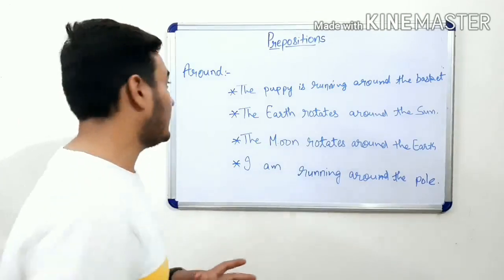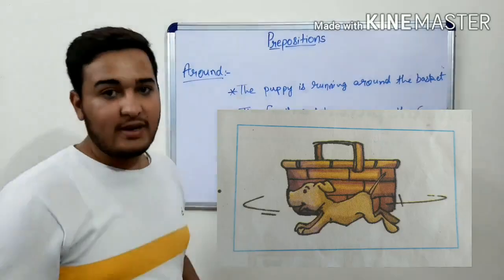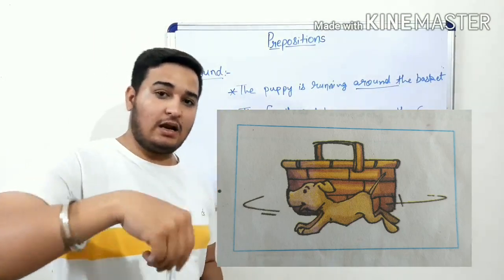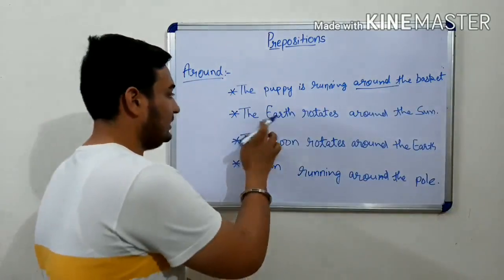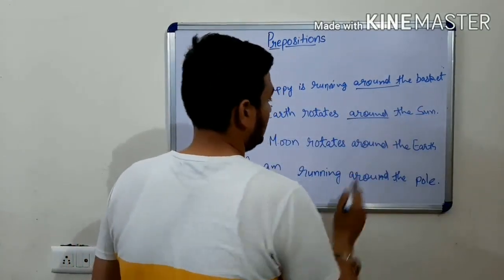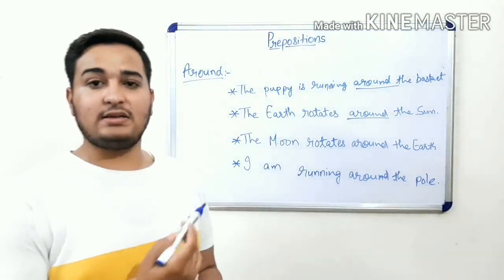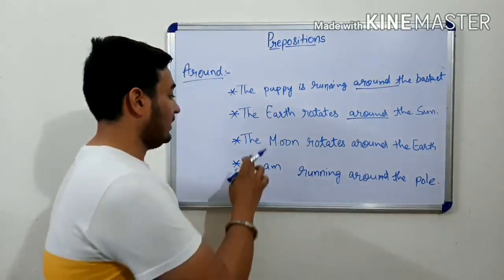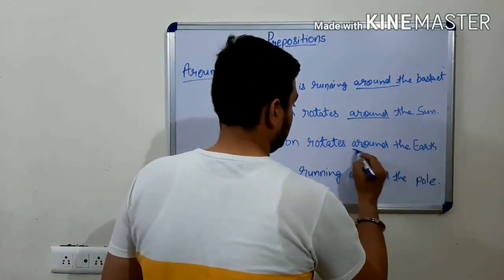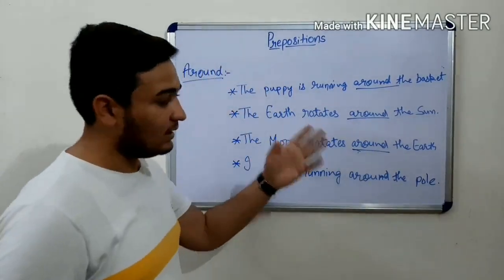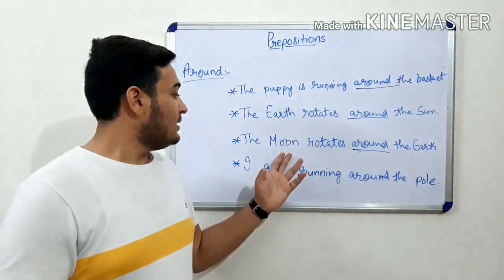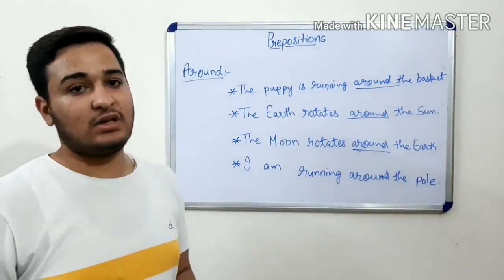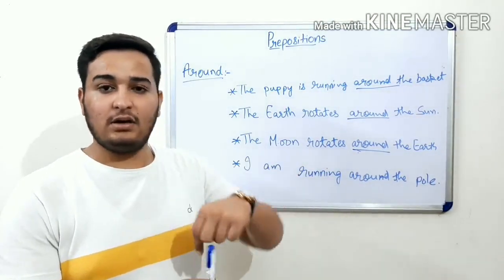So the tenth example is around. The puppy is running around the basket. There is a basket and the puppy is running around it. The earth rotates around the sun. As you all know, in our solar system, the earth rotates around the sun and there are many more planets which rotate around the sun. The moon rotates around the earth. I am running around the pole. There is a pole and I am running around it.